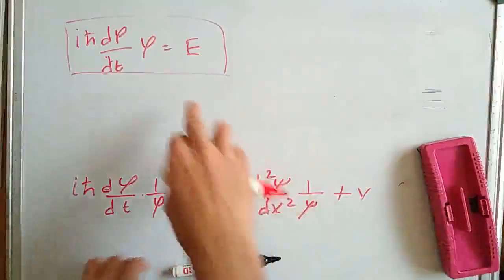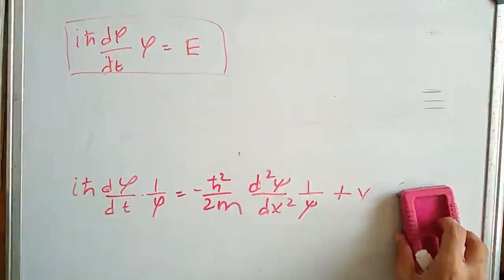Now putting this value of E here, we can rewrite the expression.